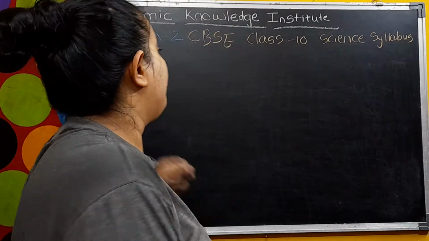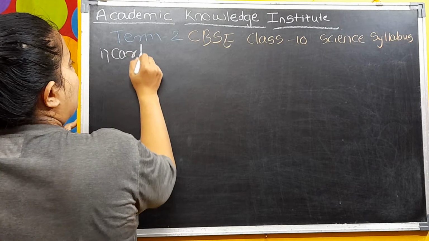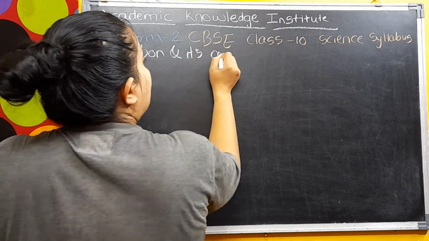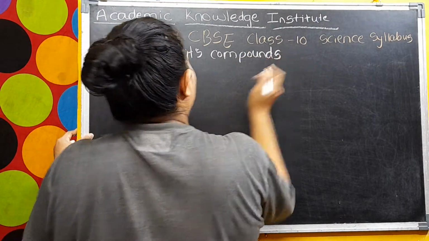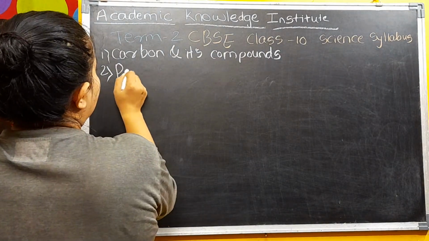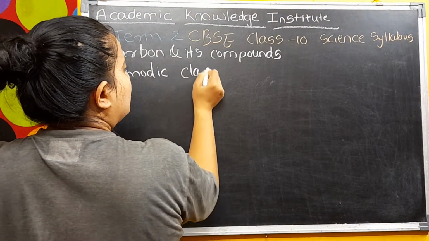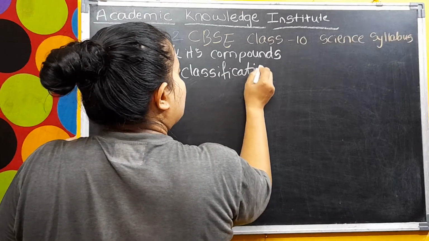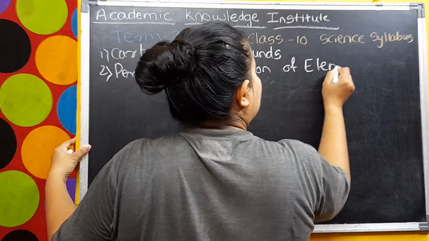Let's start. The first chapter you are having, that is carbon and its compounds. Then the second chapter you are having, that is periodic classification of elements.